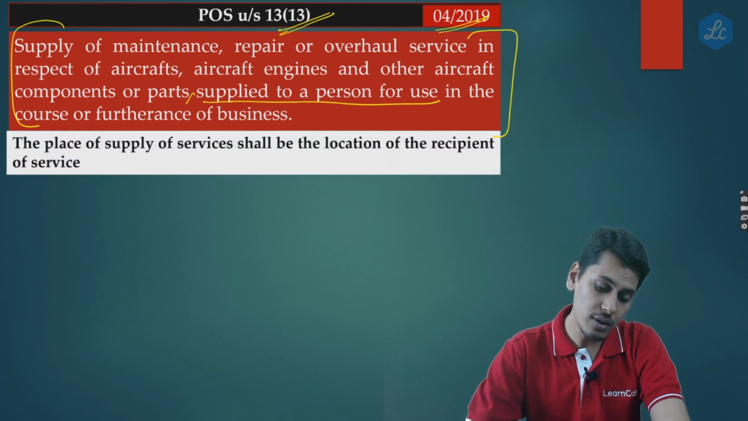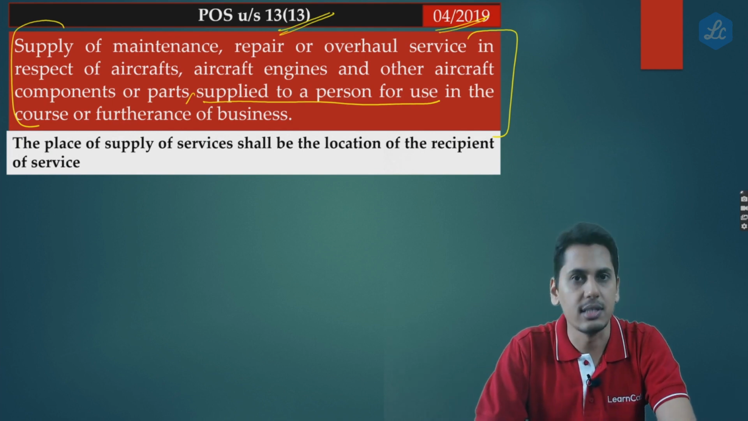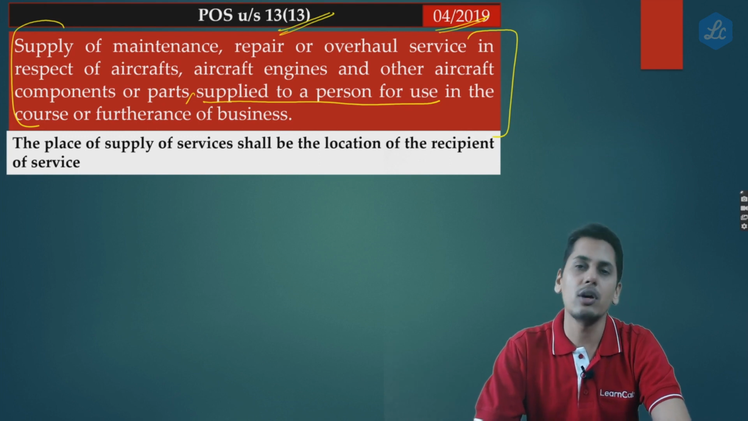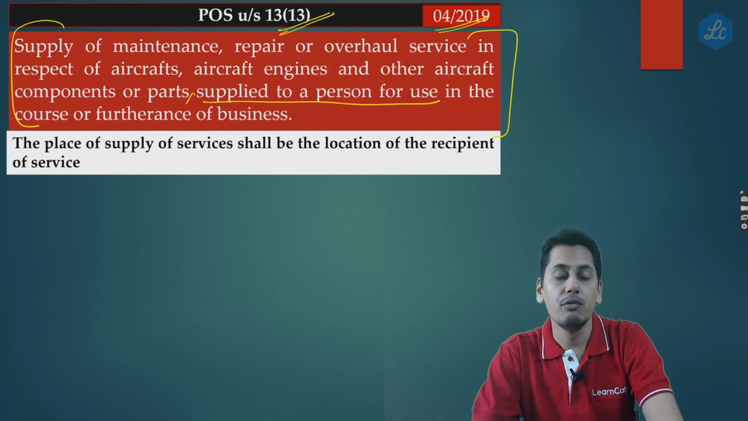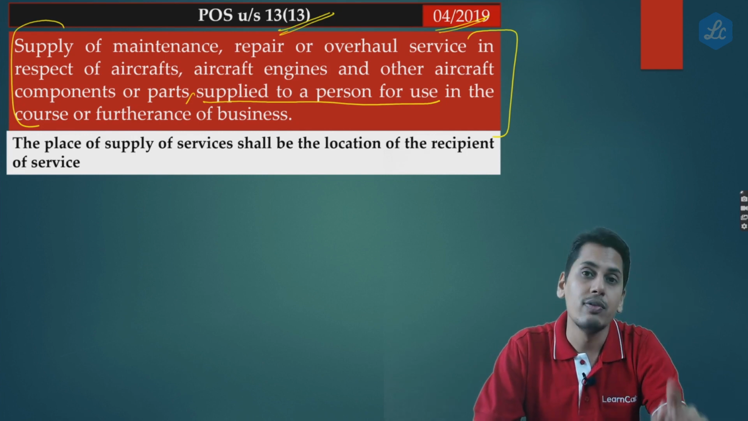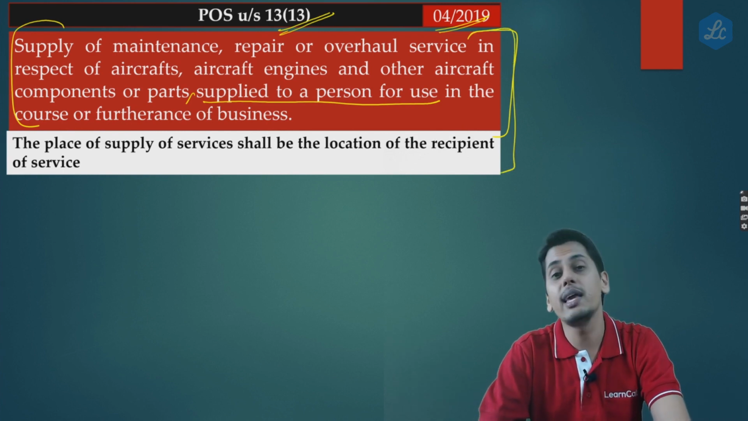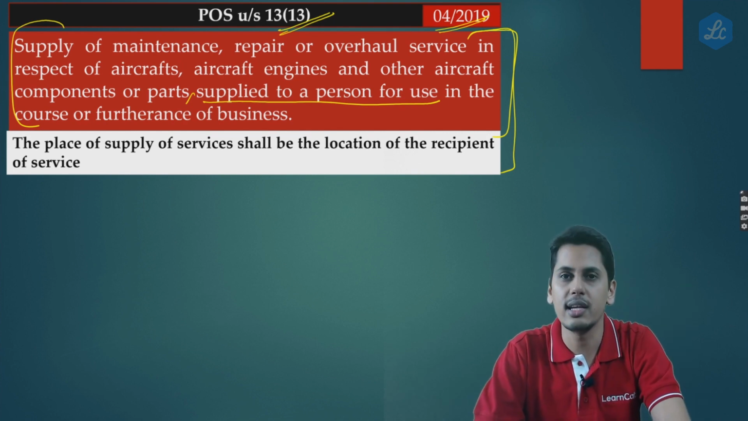Then the place of supply of services shall be the location of the recipient of service. Now friends, coming back to our example, the only point which was preventing this transaction from being called an export of service was that the place of supply happened to be Delhi. Now by this notification, the place of supply is shifted from Delhi to outside India.